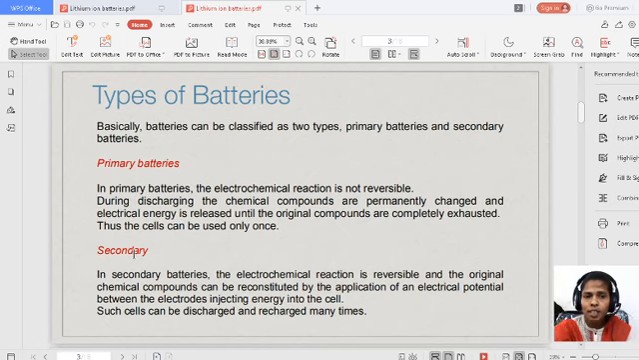Now I want to compare the primary batteries and secondary batteries. So I have taken only primary and secondary batteries. Already we discussed what a flow battery is. We will see it again in the next class.